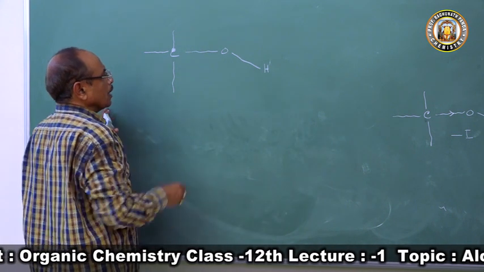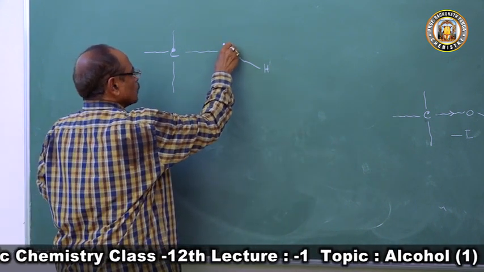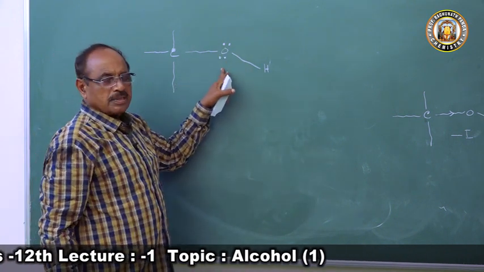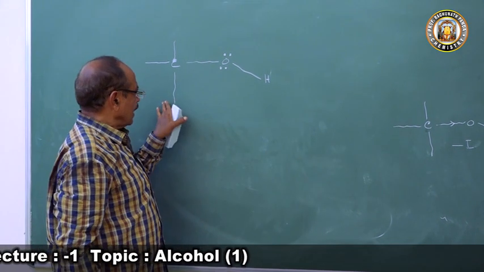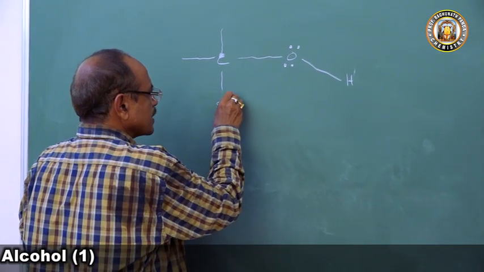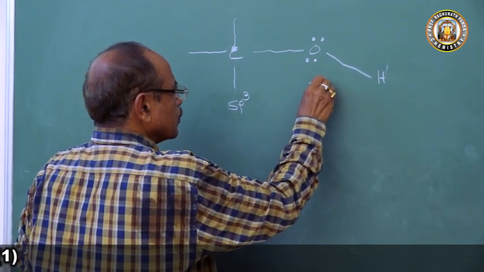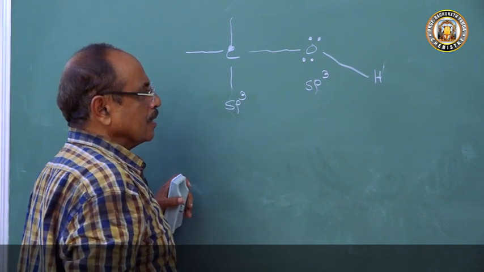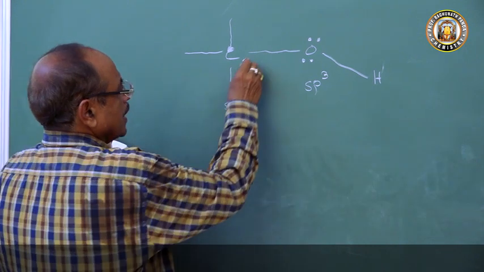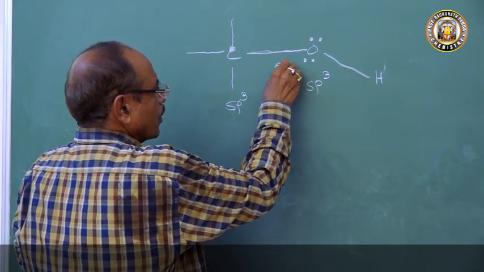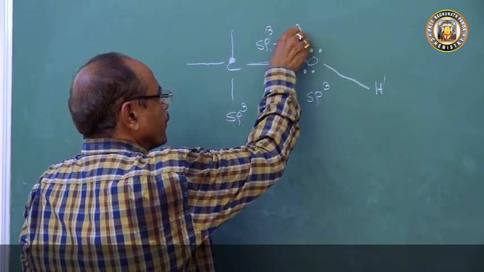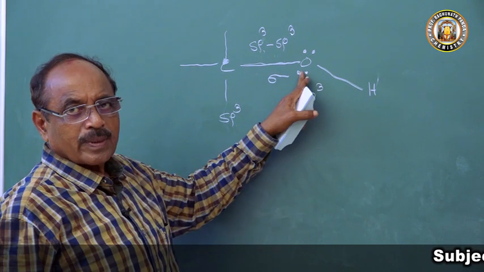So in alcohol, this oxygen atom has two unshared pairs of electrons, in two non-bonding orbitals. In alcohol, this carbon atom is in the sp3 hybrid state and the oxygen atom is also in the sp3 hybrid state, and this bond is a sigma bond formed by sp3 overlapping.